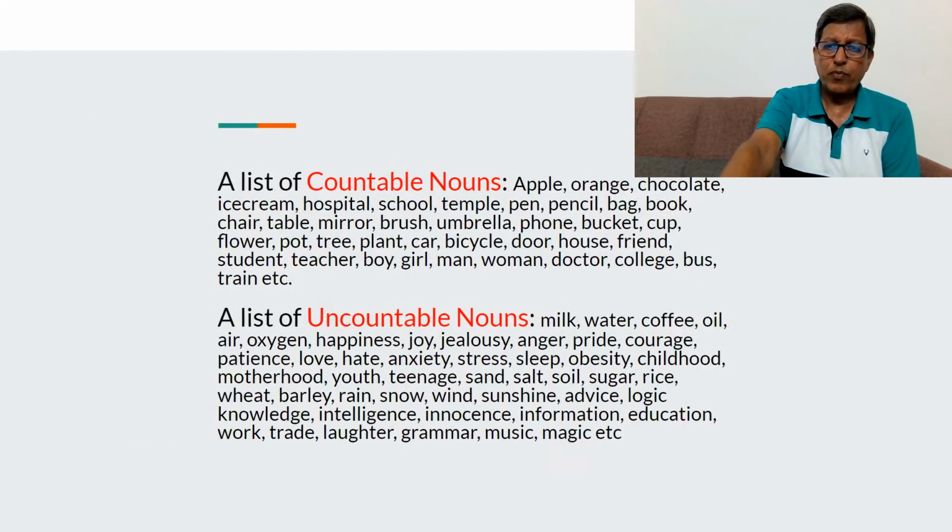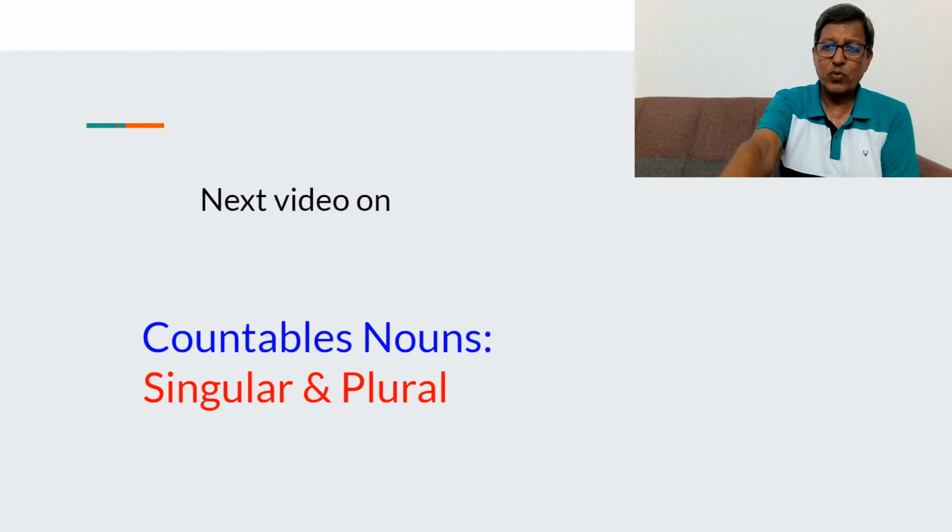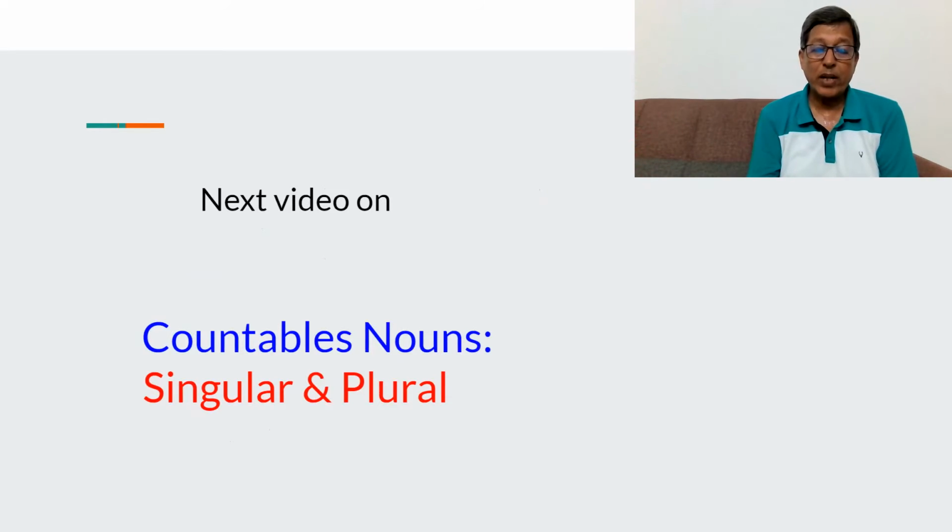So this takes us to my next video, which will be on countable nouns, because uncountables and proper nouns have only one form. So we need to study countable nouns which have two forms, and they are called singular and plural. So these are the types of countable nouns, and that is going to be the topic for my next video.